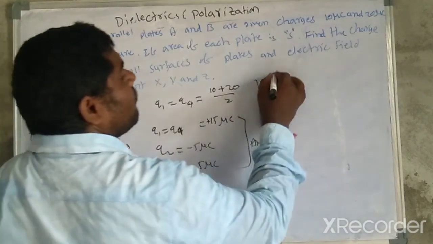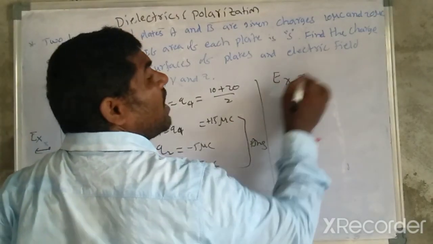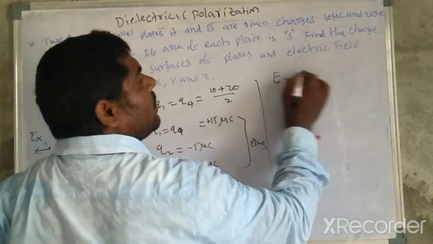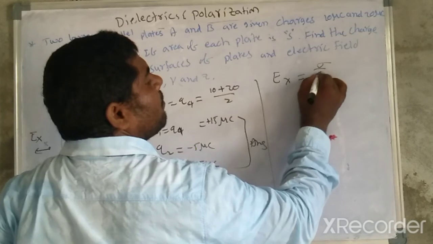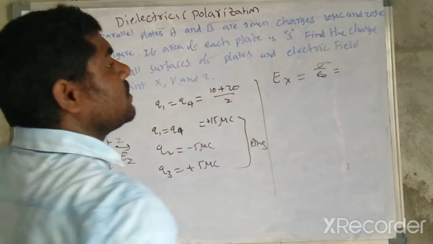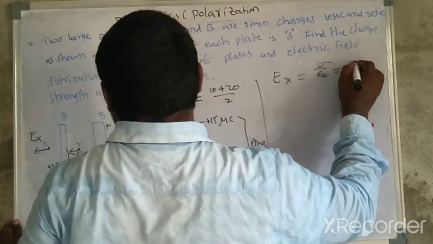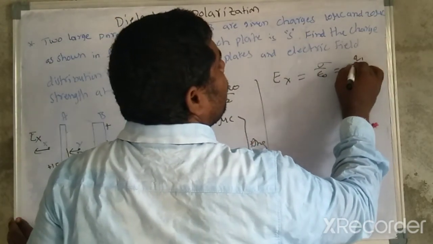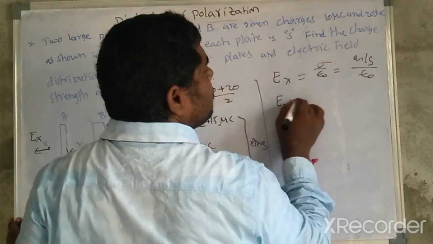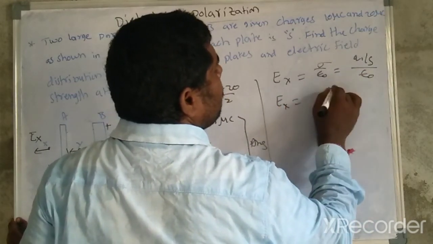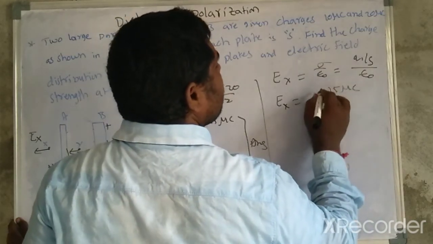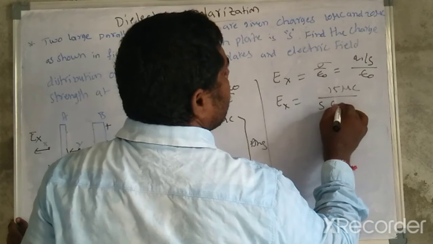The electric field at X, according to Coulomb's law, from a surface charge is sigma divided by epsilon naught, where sigma is charge upon surface area. So Q1 upon surface area, divided by epsilon naught. Ex is equal to Q1, which is 15 microcoulomb, divided by S into epsilon naught.